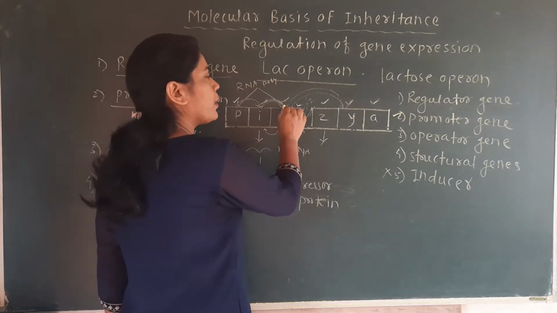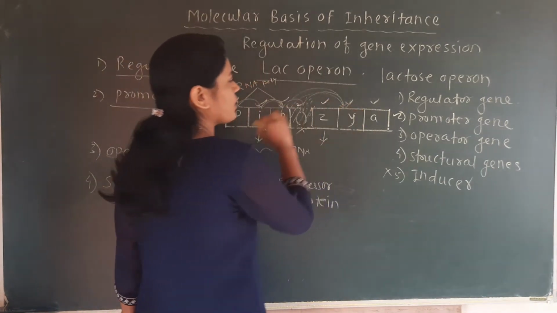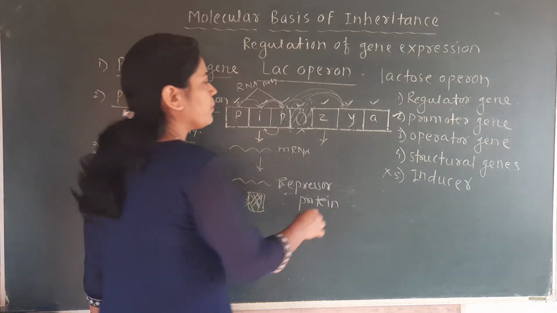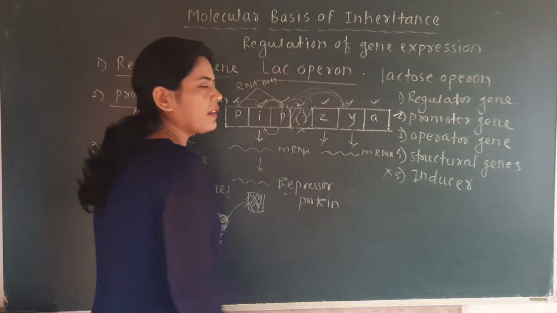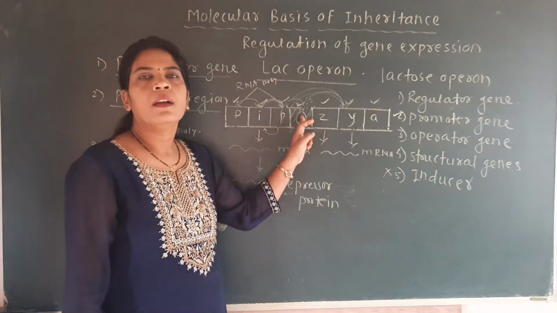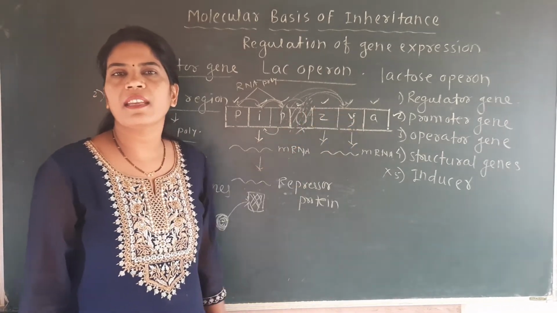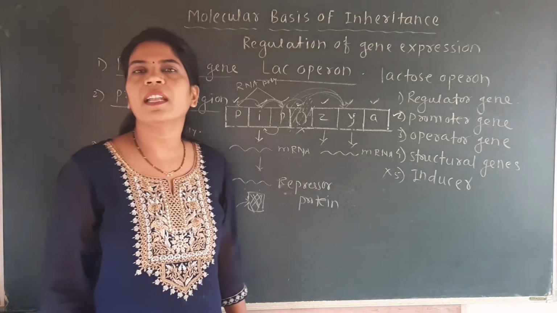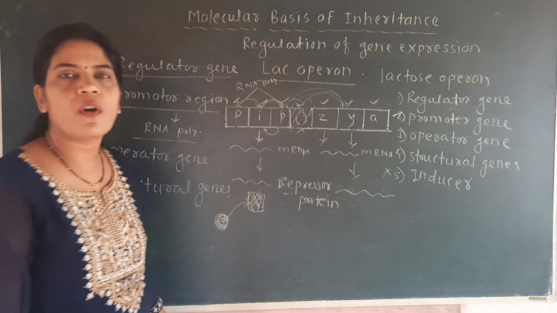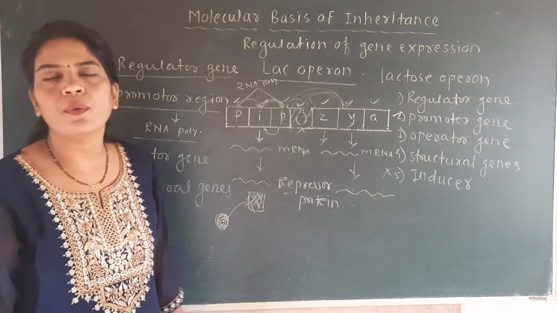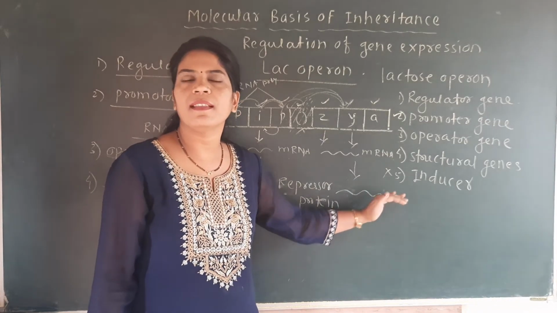And that's why RNA polymerase goes from the promoter to the operator, and the operator region allows that RNA polymerase towards the structural gene. With the help of this structural gene, ZYA first forms the mRNA molecule. This we call transcription. With the help of this RNA polymerase, mRNA formation takes place, that is called transcription. This mRNA later forms the polypeptide chain, that is called translation, and this polypeptide chain includes 3 types of enzymes, that is nothing but beta-galactosidase, permease, and transacetylase.